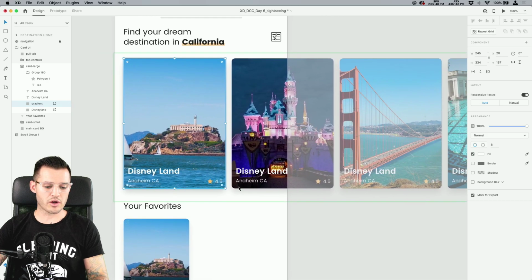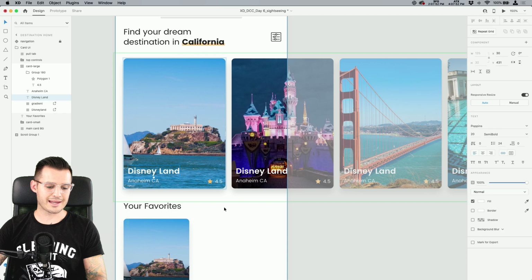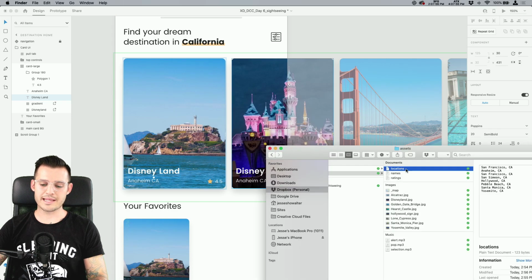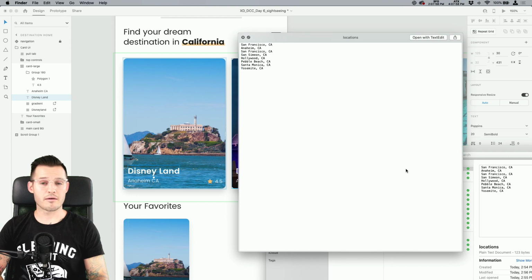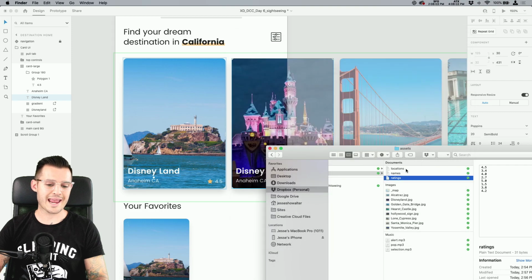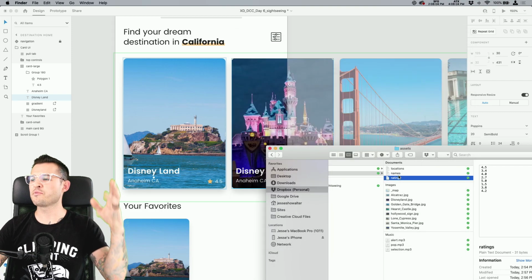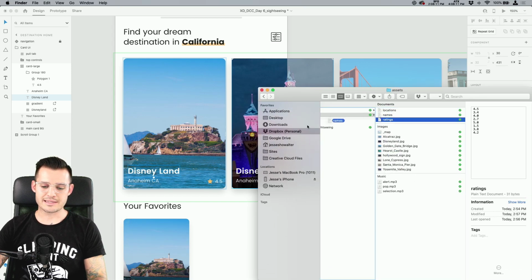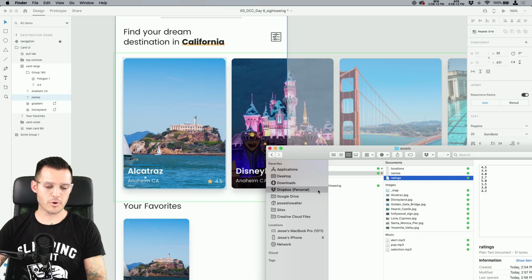Now, I've already gone ahead as well. So we click into our card again, into the name of the location, and we have text files that have some locations, actually the geographic names of those locations, and even some ratings. This is just a bunch of filler data that we already expected we were gonna use. It's nice to have laying around. So let's take our names text file and drag it in, boop, and it fills those.